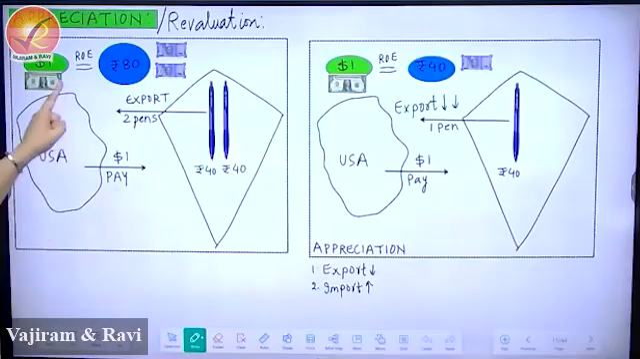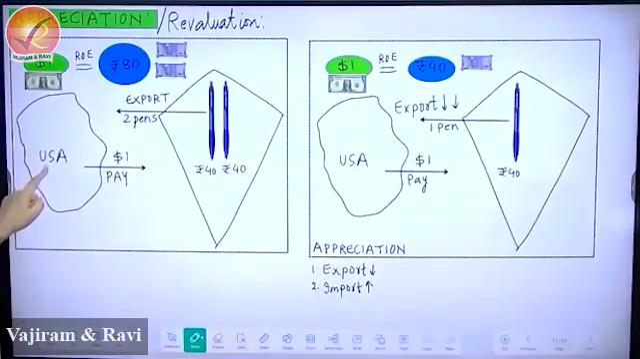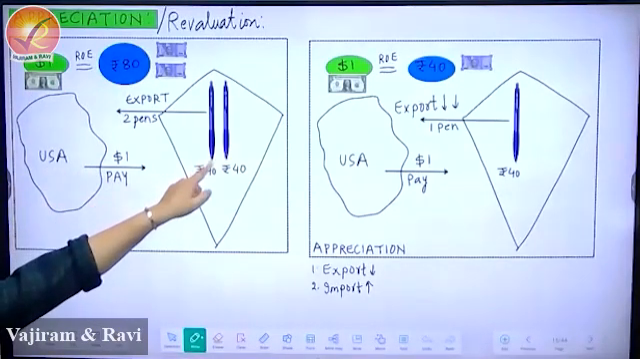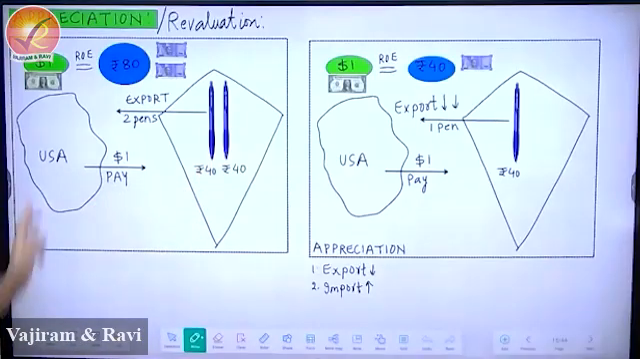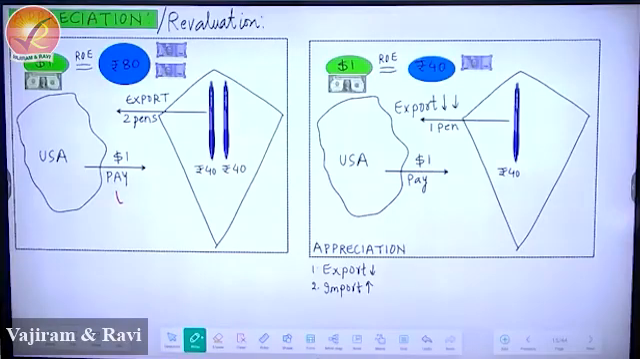Do this, please. That's normal. $1 is equal to 80 rupees. Normal. And what is the price of this pen in India? 40. So if somebody brings $1, how many pens will they get? 2. Now let's see what happens in appreciation. Take 5 minutes and silently observe.